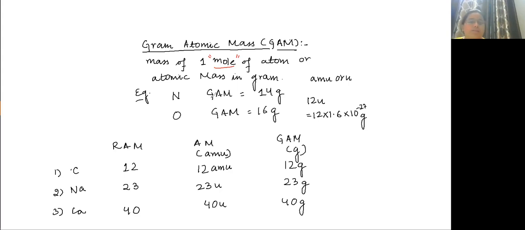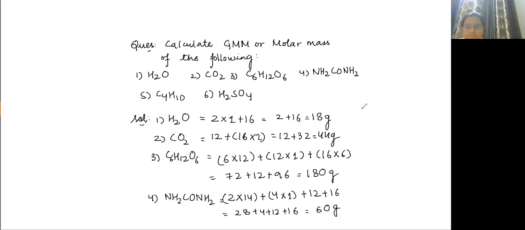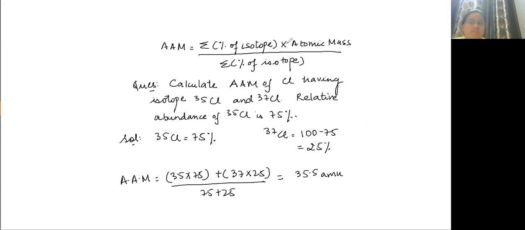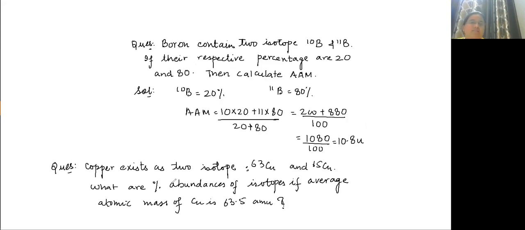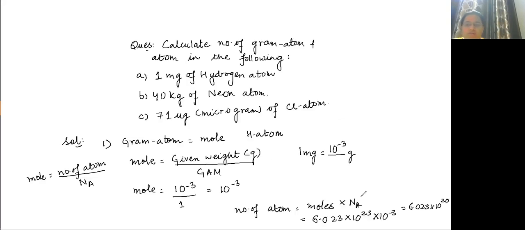Next, relative molecular mass is expressed for molecules. Relative molecular mass has no unit, molecular mass is in AMU, gram molecular mass is in grams. Then average atomic mass. Mass number and atomic mass are two different things. This is how we calculate it: percentage of isotope into atomic mass divided by the total percentage of isotopes. The total percentage of isotopes should be 100%. Then next is mole. Mole represents this much quantity. It can be atoms, ions, or molecules. These are the two formulas. Now we have done questions.